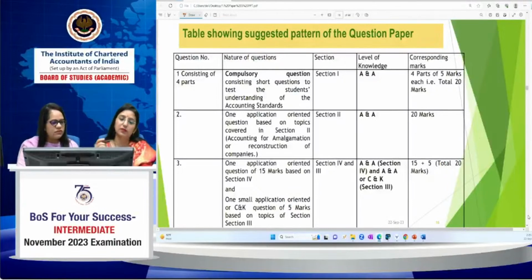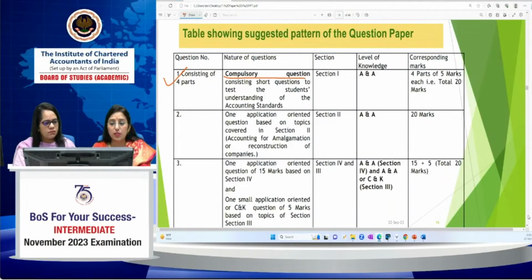As we have the 10 chapters, now which questions will come from them? Now we are going to discuss what the pattern will be. Question 1, which we have already discussed, is the compulsory question, and it is related to section 1, which is related to the accounting standards. You have 13 accounting standards, and from these 13 accounting standards you can cover your 20 marks.